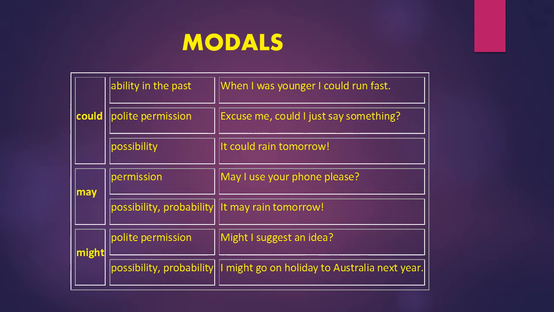May is a modal which is used to express a strong possibility of the happening of an event, but still it is not certain, whereas might is the past form of the verb may and it is used to show the possibility of occurrence of an event, but it is less strong than may. So may shows the strong possibility as compared to might. Example: I might go on holiday to Australia next year. If it is used like, I may go on holiday to Australia next year, it gives a stronger possibility as compared to might.